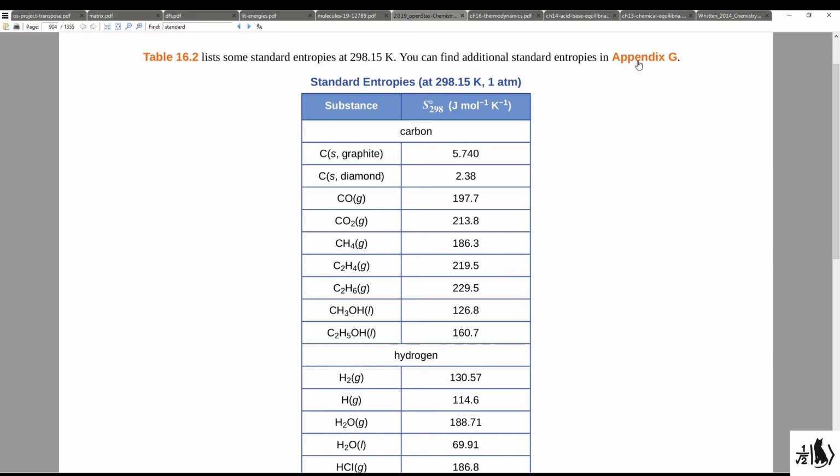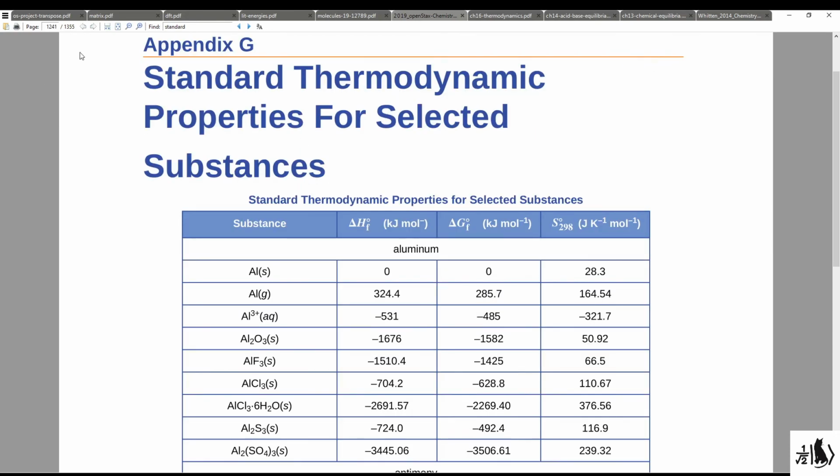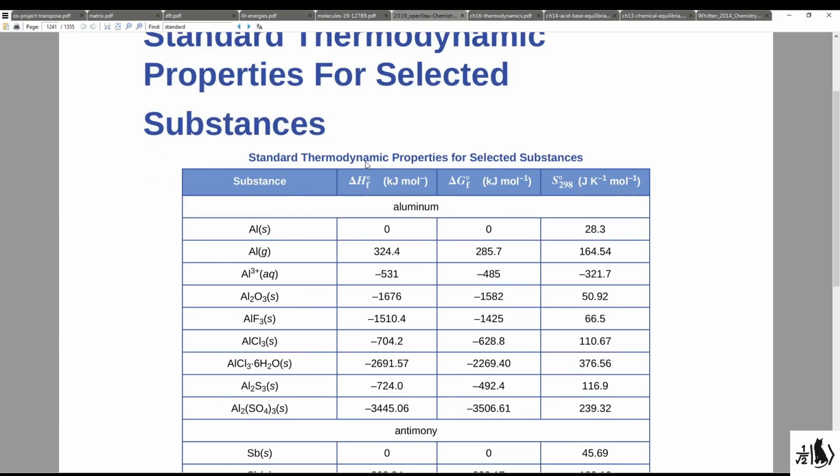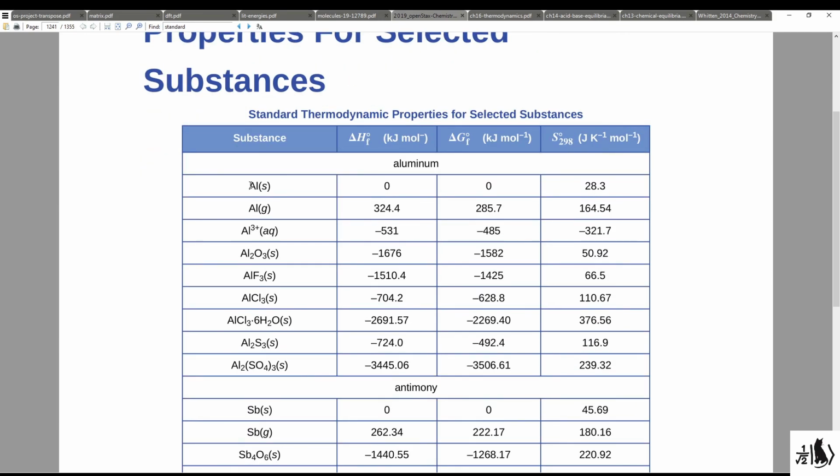If you go to Appendix G in your book, and I'm going to click on this right here to take me to Appendix G, you will see a giant table that provides standard thermodynamic properties for selected substances. And if you look here on the left, you've got a particular substance listed and the state of matter that it's in. And you're given 3 values. If you look over here on the right, you will find the standard entropies for all of these substances listed. And you will probably use some of these in your homework.